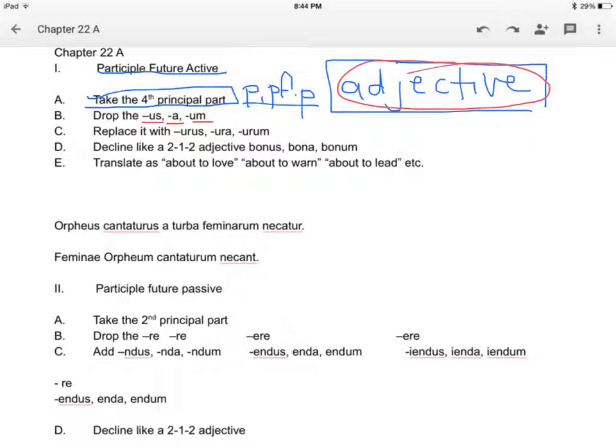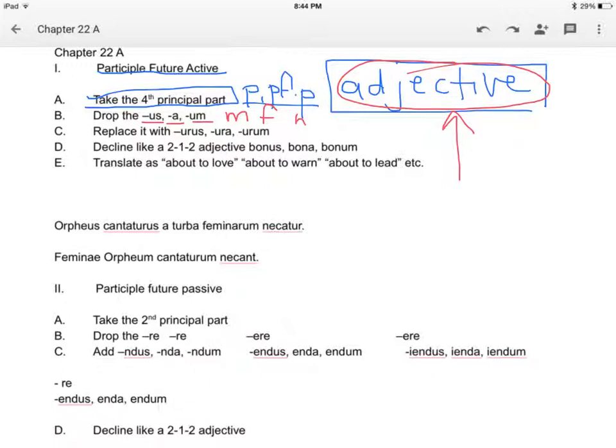Every participle has a masculine, feminine, and neuter ending because the participle is an adjective. It's just a name for an adjective when the adjective is made from a verb. We've gone over this before. I won't go over that point in any more detail than remind you of it.